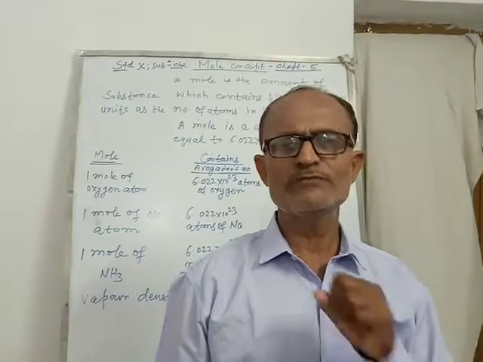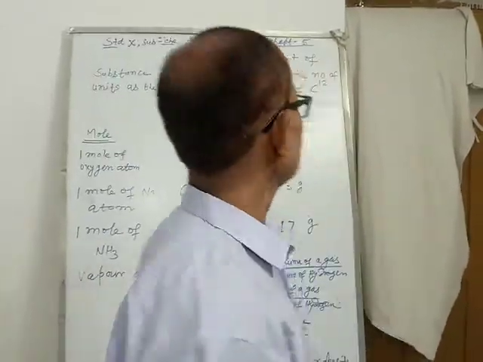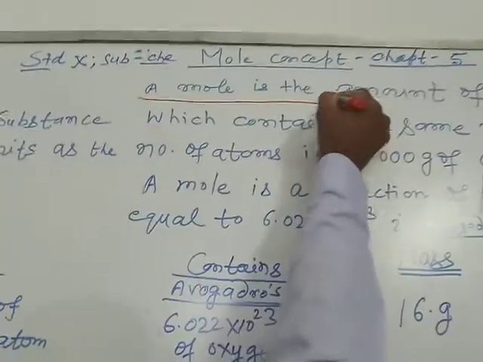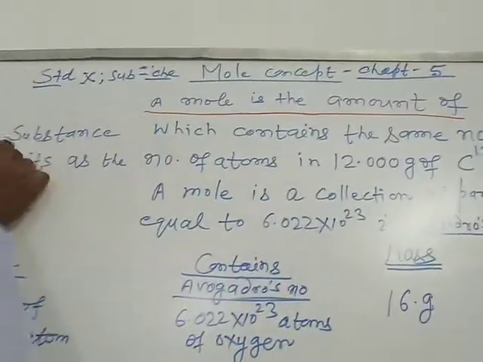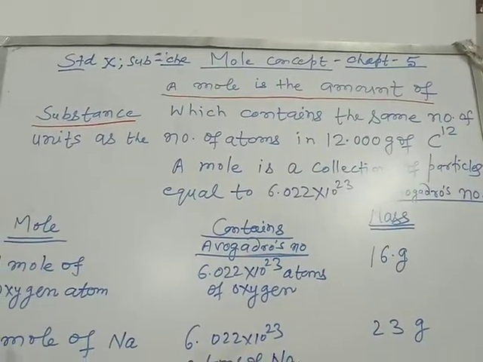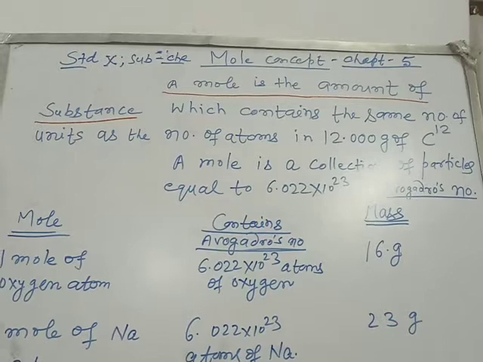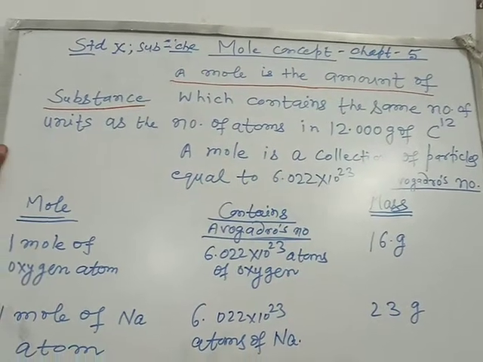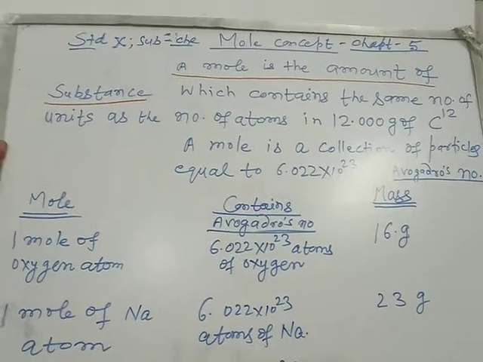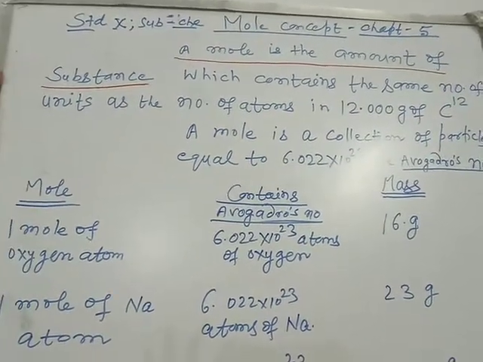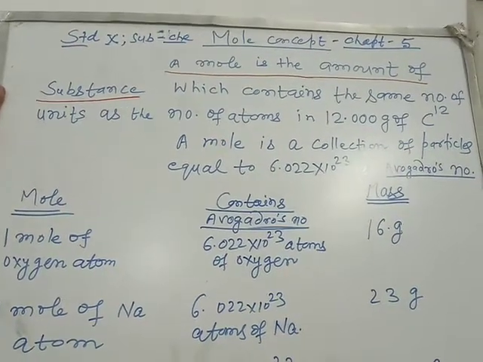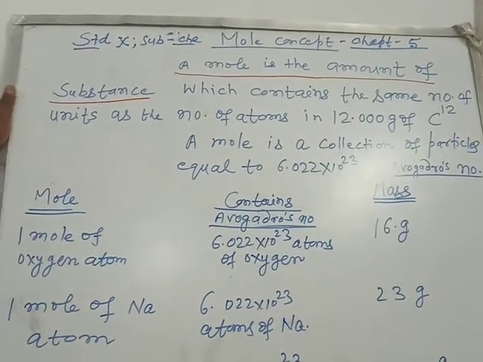The mole. What is a mole? Mole has been defined here. A mole is the amount of substance which contains the same number of units as the number of carbon atoms in 12.000 gram of carbon 12. Carbon 12 indicates that we are discussing only the carbon 12 isotope in this chapter.